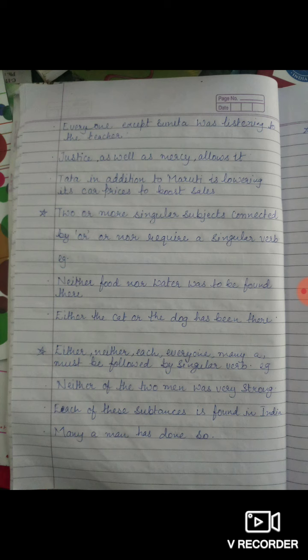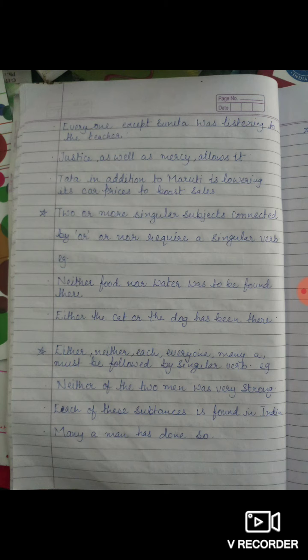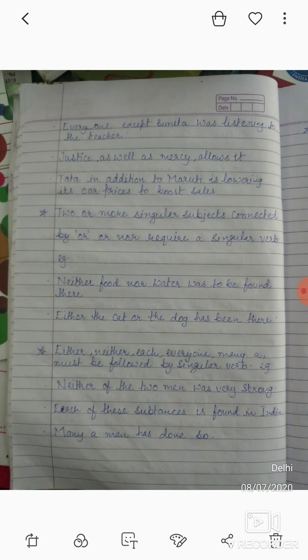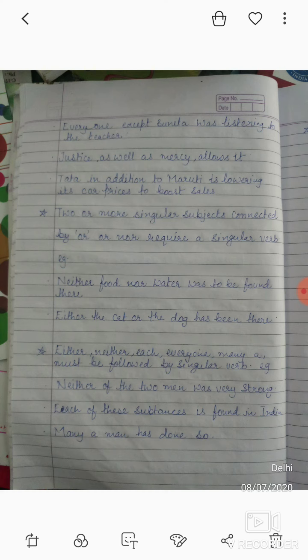Either, neither, each, everyone, many must be followed by a singular verb. Whenever you start a sentence with either, neither, each, everyone, many, the verb must be singular. Look at the first example. We have each of these substances is found in India. Now we have used a singular verb here.